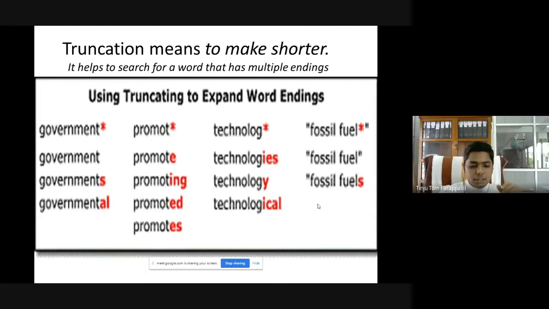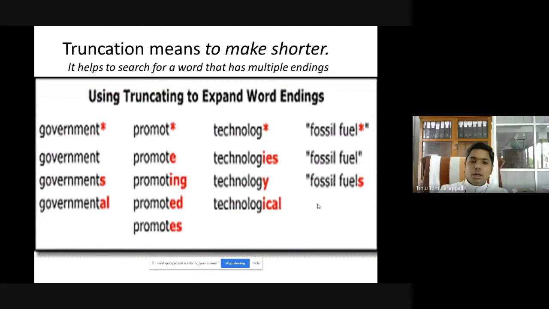Then there is another technique, that is using truncation. If you are entering only government, the results will contain only the word government. Suppose you want to include in the search results governments or governmental, etc., you have to add an asterisk sign. So the search will produce results with the keywords that include governments and governmental. Same is the case of promote.